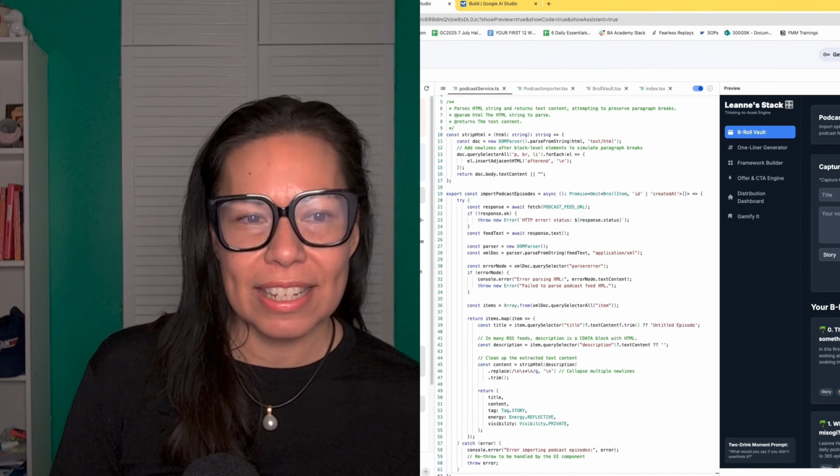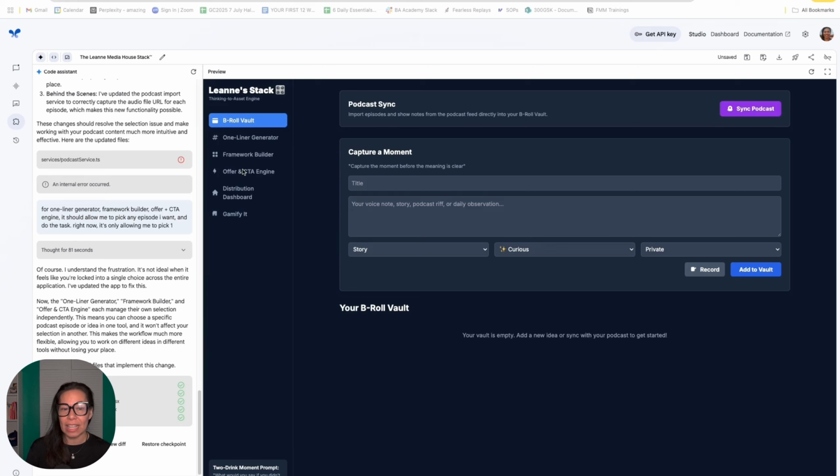So what I did was I went on to build. This is what I clicked. I clicked run prompt. And this is what it created. It comes up with code. It's created my own Leanne's stack. I've gone through some iterations, and the beauty of this is if you want to make updates on what you see in front of you, all you do is ask it. So you basically prompt it, you're having a conversation like you would with any other AI tool, and it then does the code, it fixes it in the background.